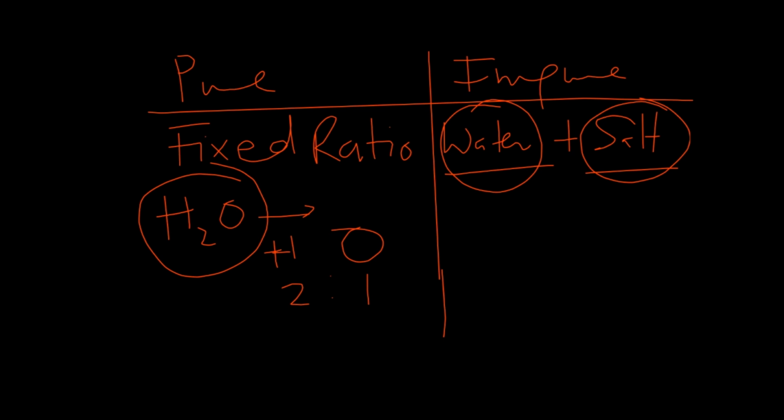So it's another distinction between pure substances and impure substances. Pure substances have their components in fixed ratios, whilst impure substances do not have their components in fixed ratios. Let's look at another distinction between the two.